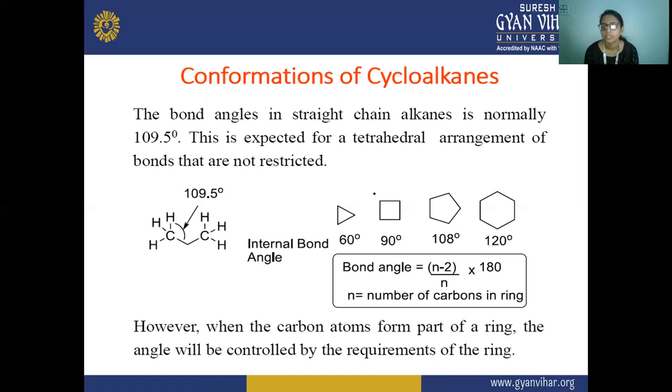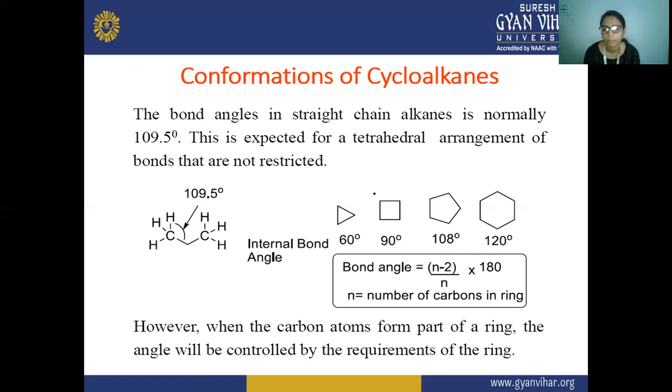In the case of hexane there are 6 carbon atoms. 6 minus 2 equals 4, so 4 upon 6 into 180. 6 threes are 18, so 30 into 4, that is 6 minus 2, equals 120 degrees. Like this, the bond angle will be calculated from this formula.